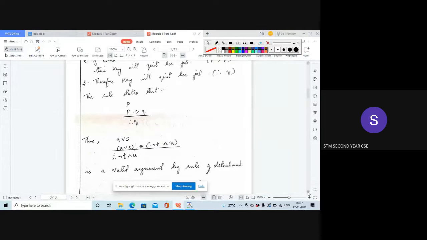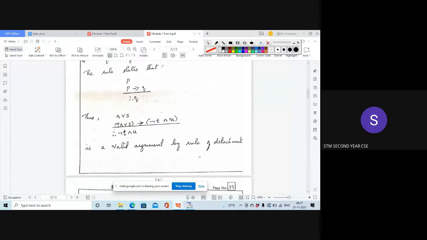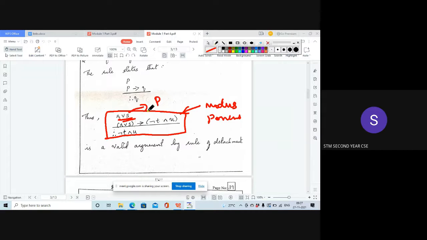Modus ponens is also called the rule of detachment. So this formula I had written just to show you that it is of modus ponens form. Just note that this is of modus ponens form. Since this R or S can be taken as P, then here also it turns out to be P implies, and if you take this as Q, it is of the form P, P implies Q, and so the conclusion is Q. This is true.